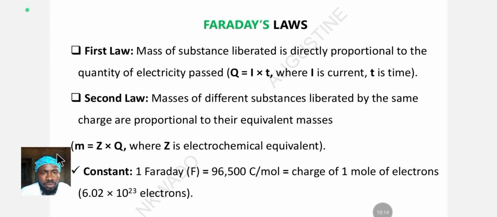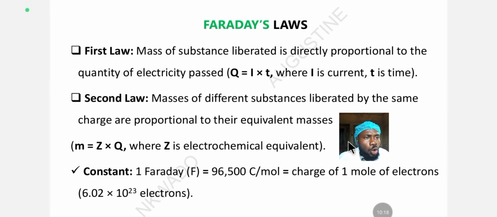Moving on. Now, we want to look at the king, the Odogu of electrolysis. His name is Faraday. He's such a great man. Almost everyone studying physics knows this man. For electricity, his name commands. For electrolysis, his name commands. Anything electro, this man's name is there. Even for gravity, Faraday is also there. So Faraday is a king. He's an Odogu in physics. That's why you have to draw closer to Faraday. Faraday knows plenty of things. He postulated a lot in physics.